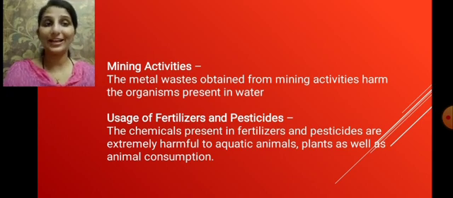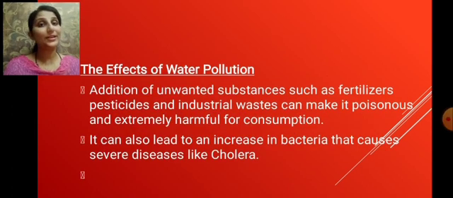Another cause is the usage of fertilizers and pesticides in order to increase crop production. So these chemicals which are present in fertilizers and pesticides are harmful to the aquatic animals and plants, and also the animals who are dependent on these aquatic plants. Now let us learn what are the effects of water pollution.